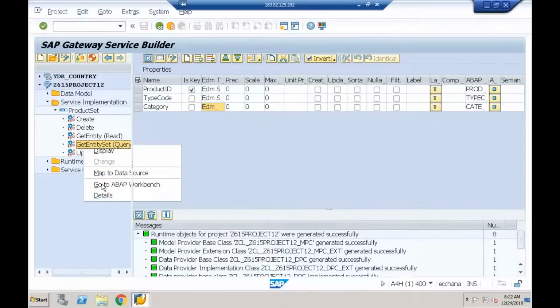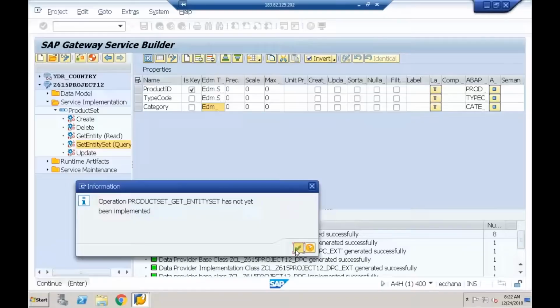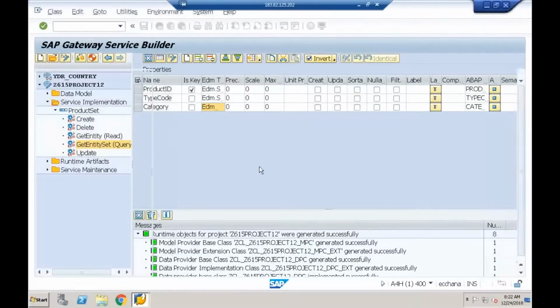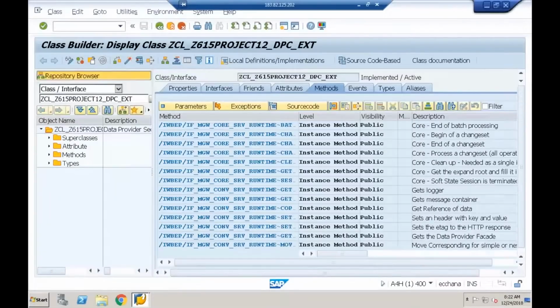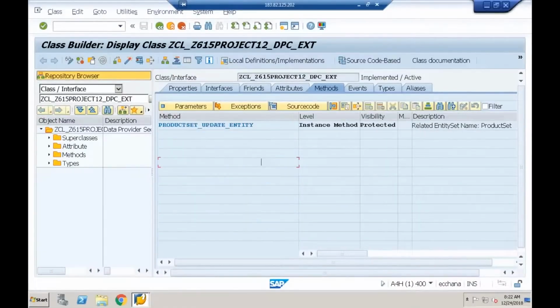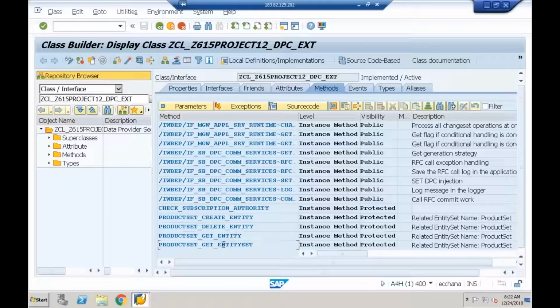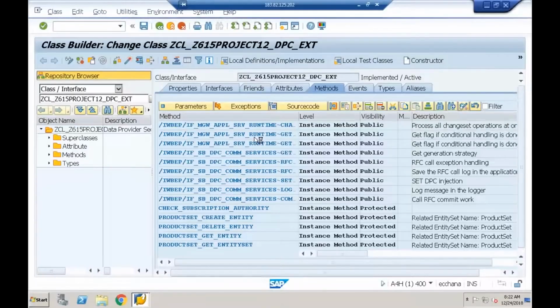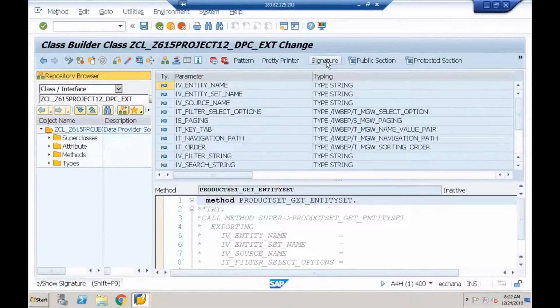Go to ABAP workbench. So it takes control to the data provider extension class. I need to implement this method, product set underscore get underscore entity set. So let me open it in editable mode. I'll put the cursor, click on redefine method, done.